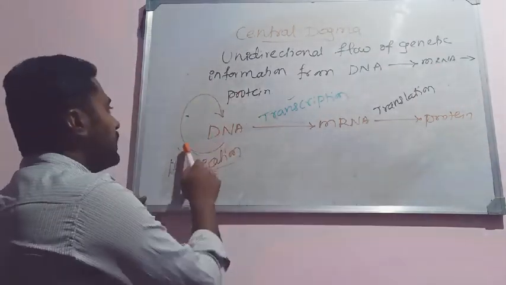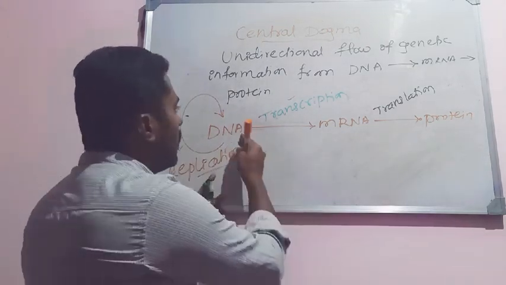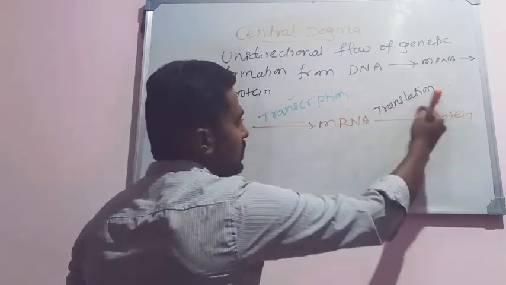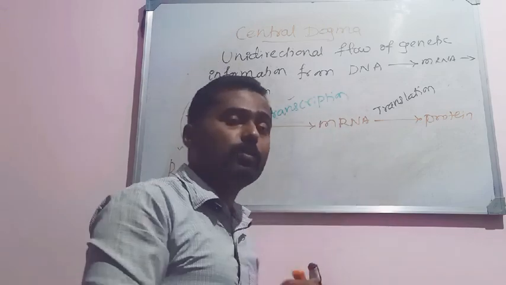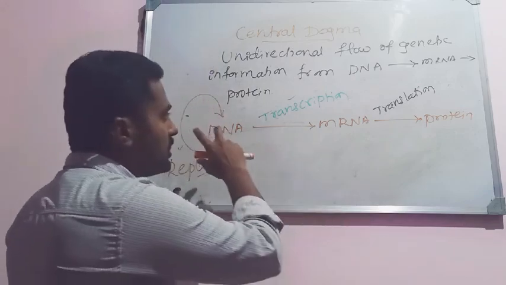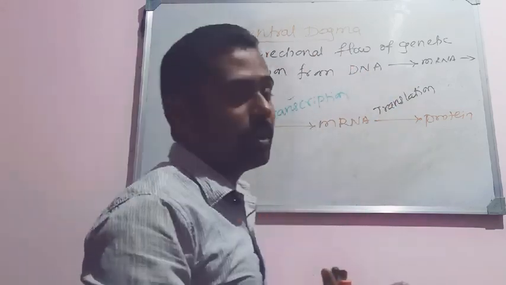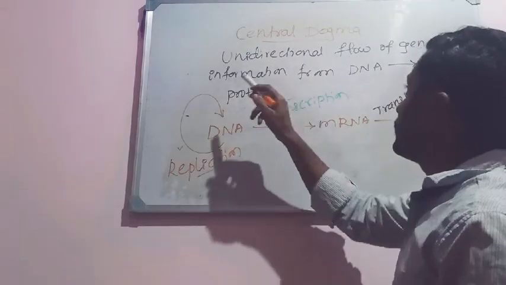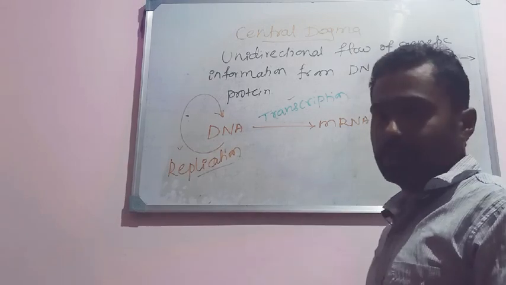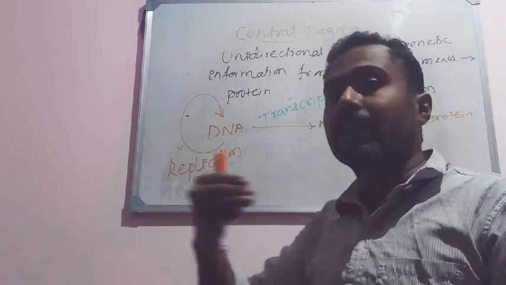DNA can synthesize its own copies; that mechanism is called replication. Then RNA is synthesized by DNA; that process is named transcription. Whereas the proteins are synthesized by using the message found on the mRNA; that process is called translation. This is known as the central dogma, or the basic theme or principle of molecular biology, first given by Francis Crick. You can see here only the unidirectional flow of information from DNA to mRNA, and from the mRNA the protein is synthesized, in one direction.